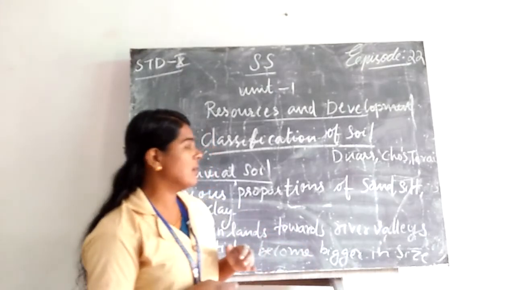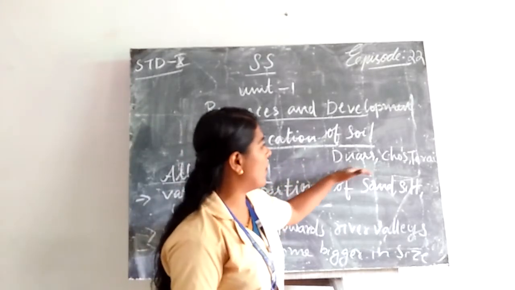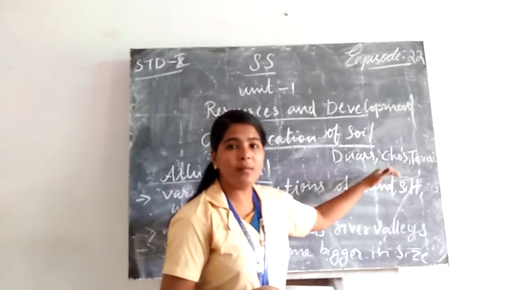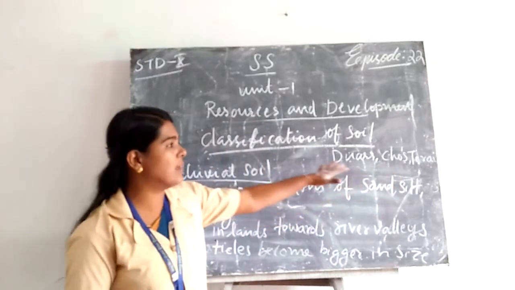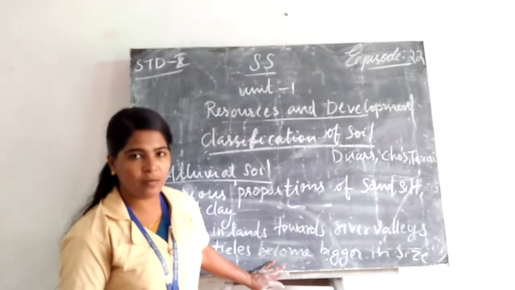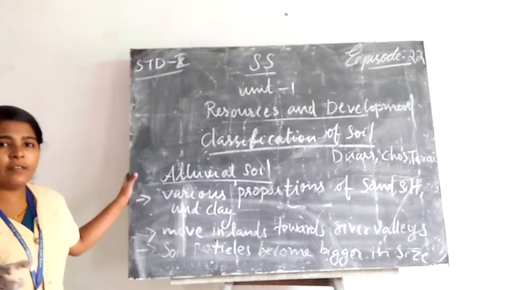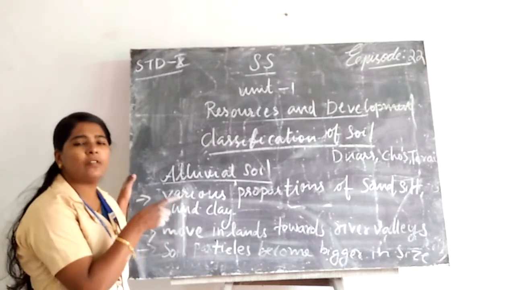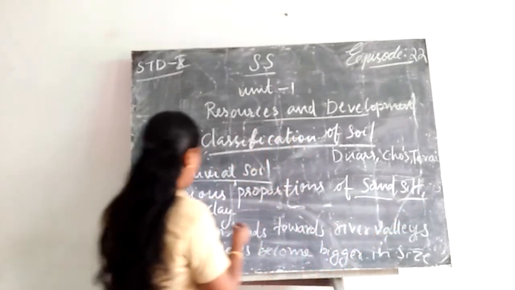Such soils we can see in the Piedmont plains such as Duars, Chos, and Terai. These are the Piedmont plains, where we can see these types of alluvial soils. The important feature is the various proportions of sand, silt, and clay.